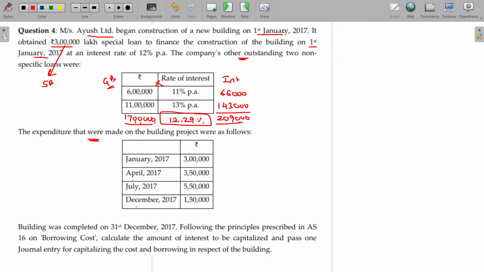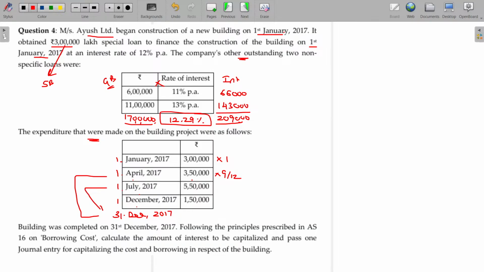Weighted spending. Assume that the spending happens in the month beginning, year end being 31st December 2017. This 3 lakhs is spent on day 1 itself, so it is eligible for 1 full year's interest. And this spending is in April, from April to this period, 9 months. So 9 months' interest only will be eligible.